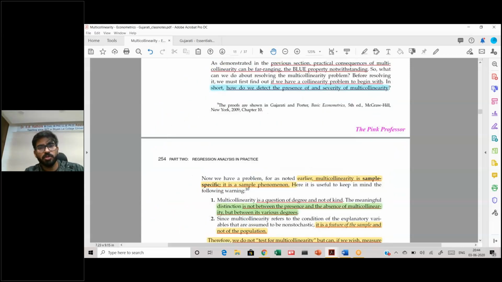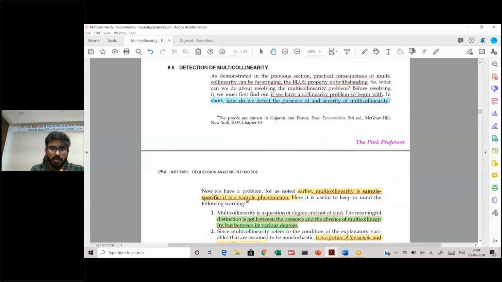Now coming to the problem of detection. How do we detect multicollinearity? As I told you, multicollinearity is a sample specific problem. It is not a population specific problem. And the problem is the severity of multicollinearity, because you will invariably have the variables related to each other.